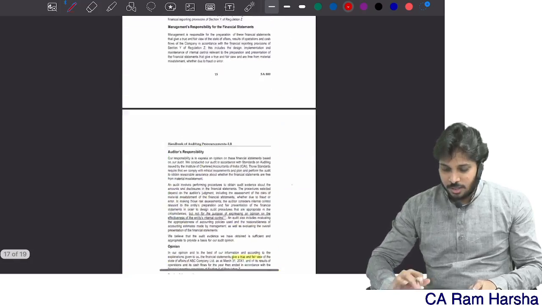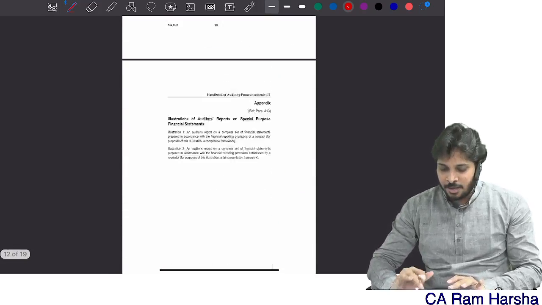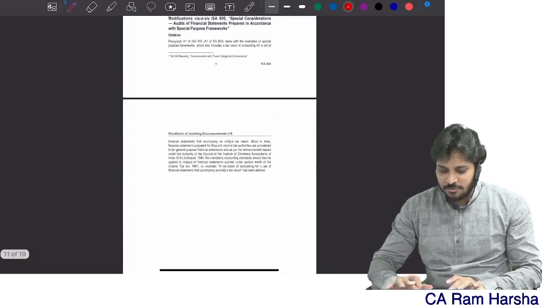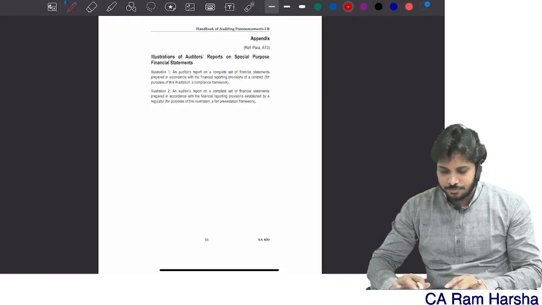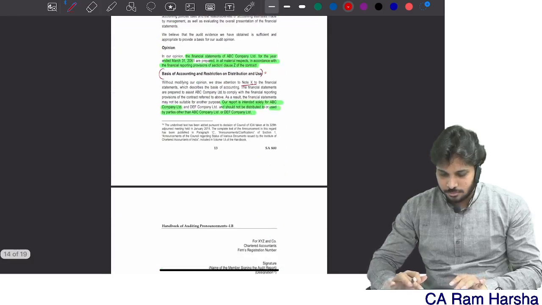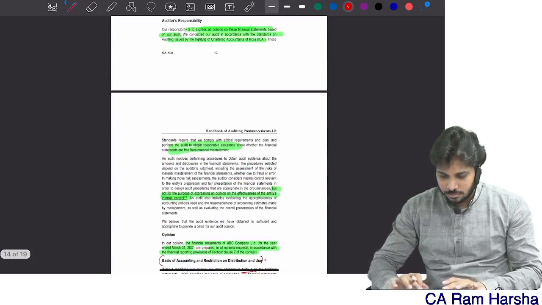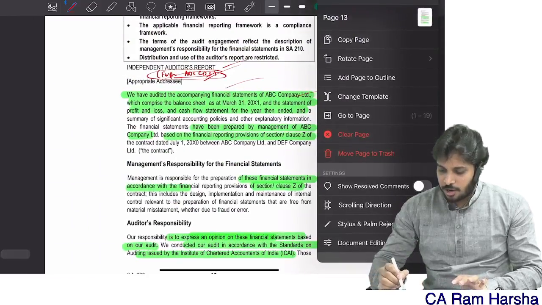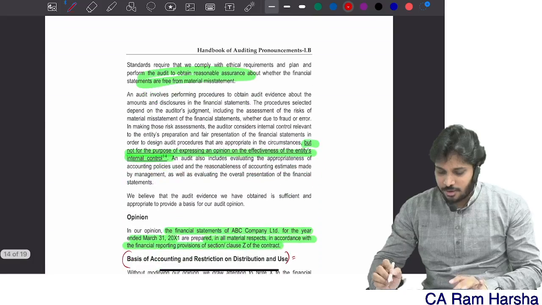For example, this is an SA 800 related illustration. For a better idea, I'm just showing you. This is the format of audit report that we generally give for 800.